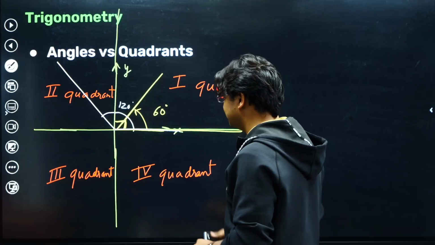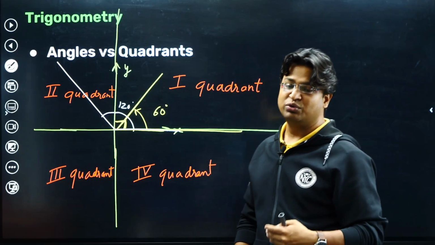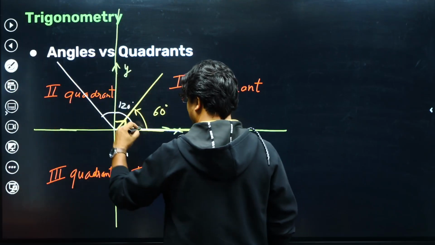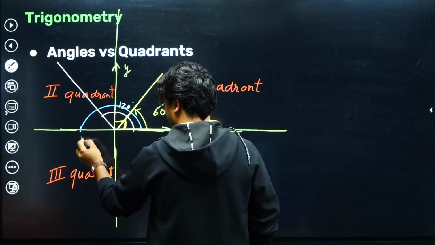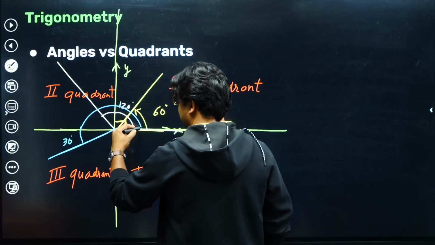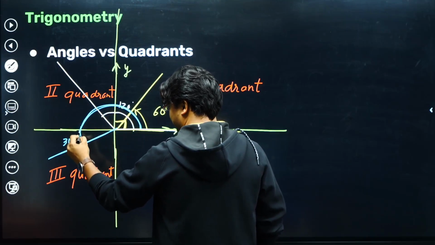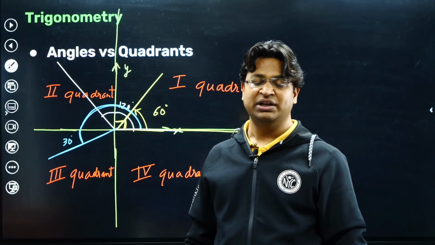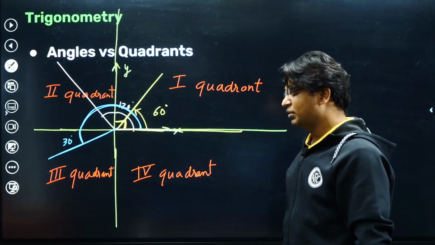So for example, if I talk about an angle like 210 degrees, then you will mark that angle as 180 plus 30. So this angle will be 30 degrees. This is 180, then 180 plus 30 becomes 210, and we can notice that 210 degrees will fall in the third quadrant.